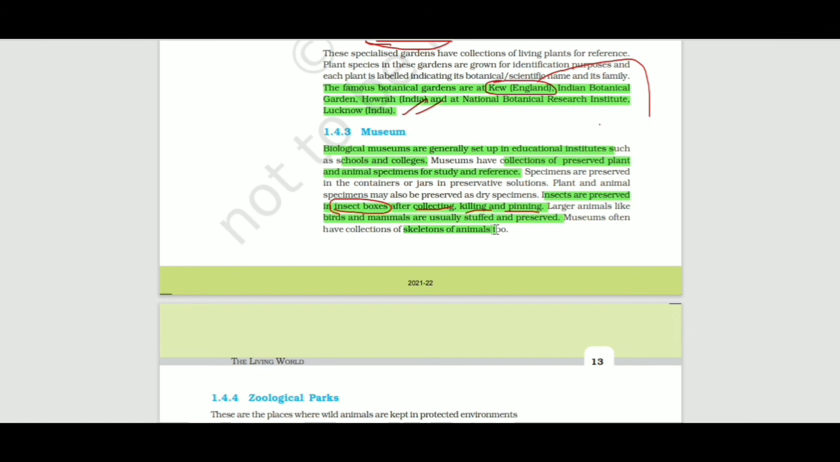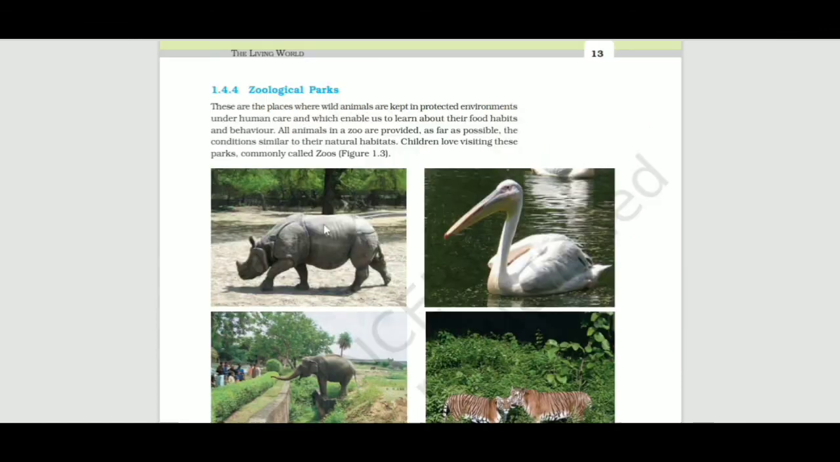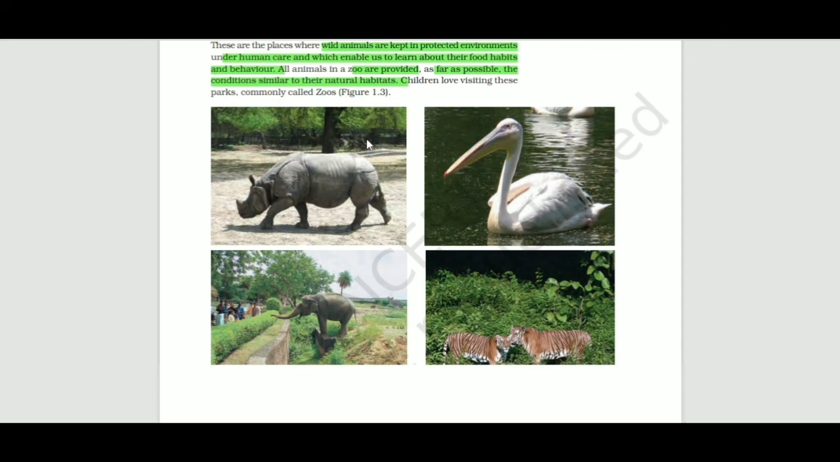Our next topic is the zoological park. Now let's move on to the zoological park. These are the places where wild animals are kept in a protected environment under human care, which enables us to learn about their food habits and their behaviors. All animals in a zoo are provided, as far as possible, conditions similar to their natural habitats. Children love visiting these parks, commonly called zoos.